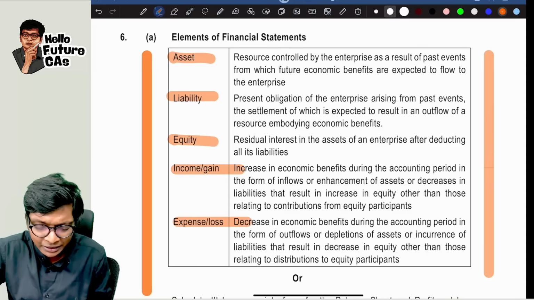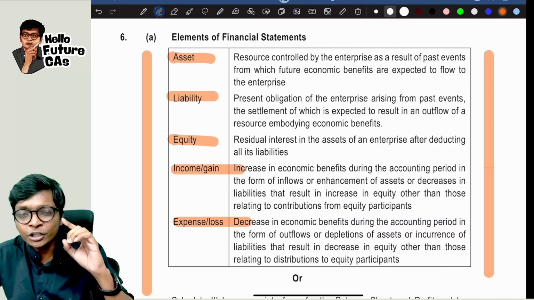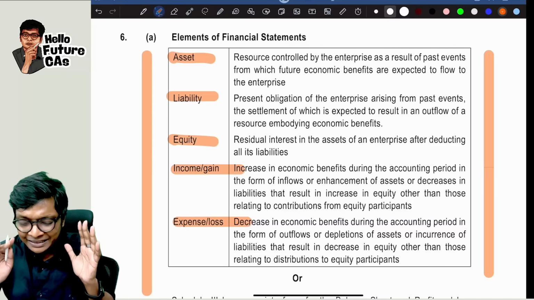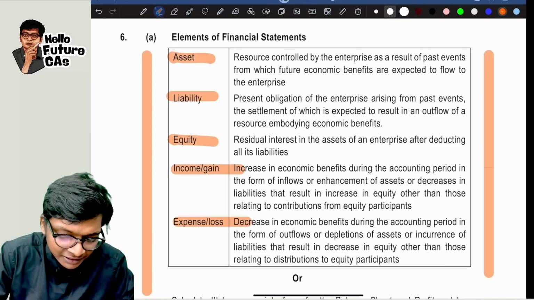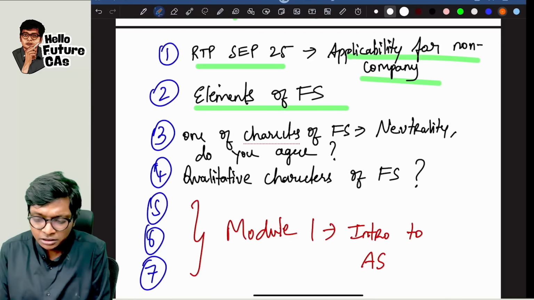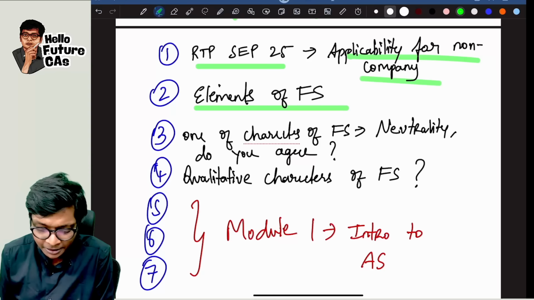These points you will read by yourself. You can find them in the respective sources. It is there in your module 1, or quickly take a screenshot. This is the answer. Don't ask me for a PDF for all these. Quickly, next, again in module 1 of our study material, this has come in RTPs, MTPs.